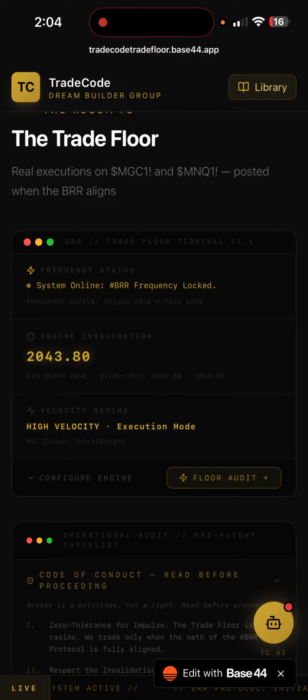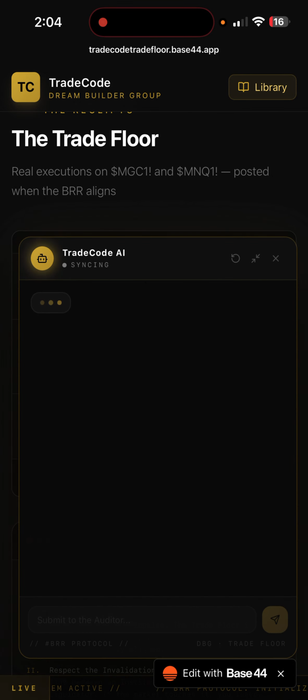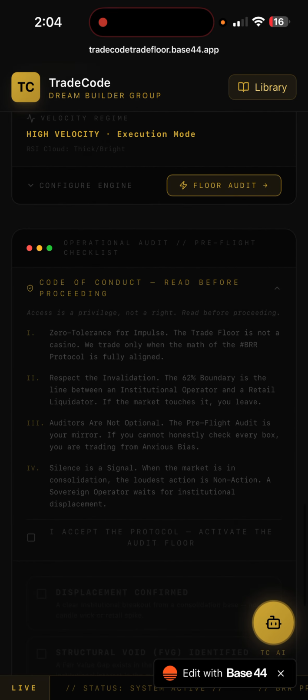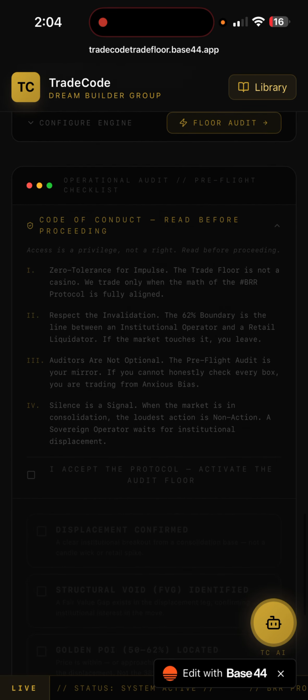System is online. The BRR frequency is locked in. The origin, the peak, and then you could do a floor audit, and TradeCode AI comes in and helps you out again. And then right here we have the code of conduct. Read before proceeding. Zero tolerance for impostors. The trade floor is not a casino. We trade only with the math, and the BRR protocol is fully aligned. Respective validation. The 62% boundary is the line between institutional operator. It's giving these guys everything.